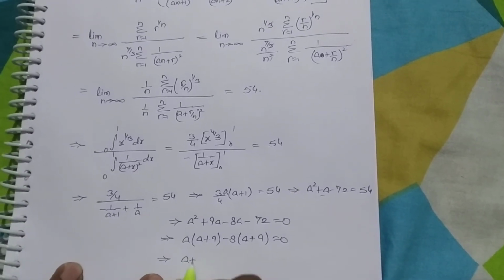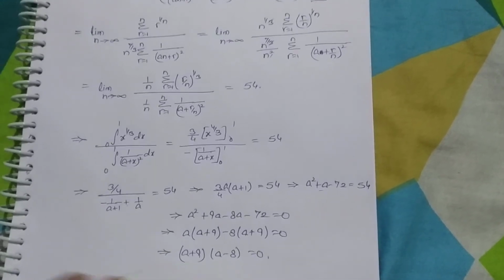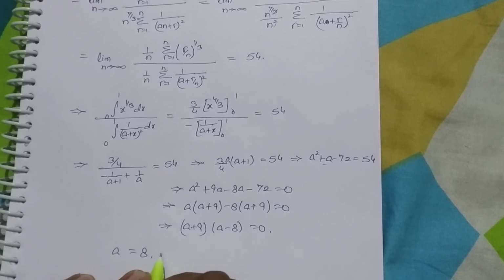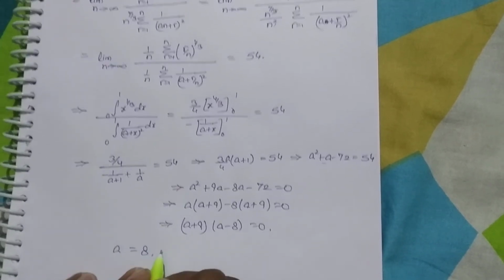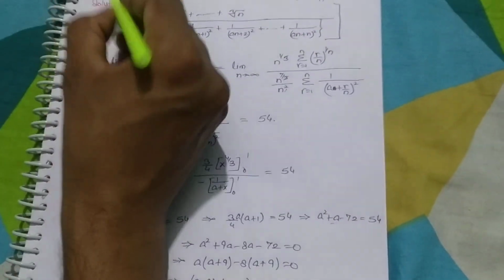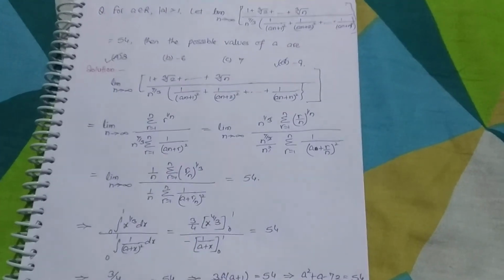Taking a plus 9 as common, we get (a plus 9)(a minus 8) equal to 0. Now we got the value of a equal to 8 or minus 9. This is the solution, and here options A and D are correct.